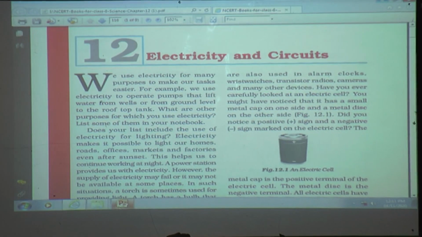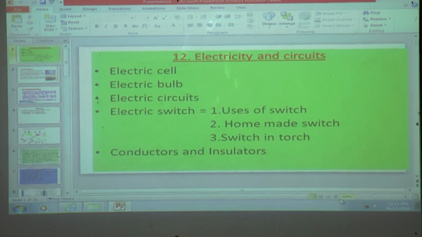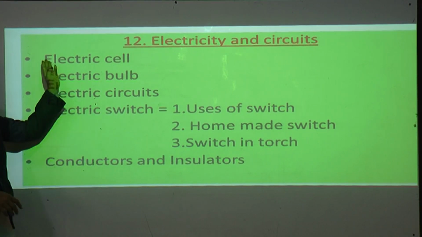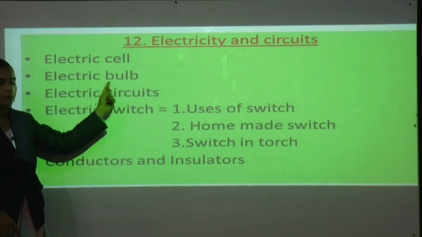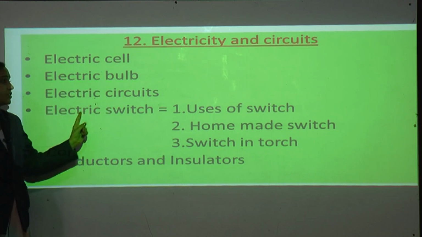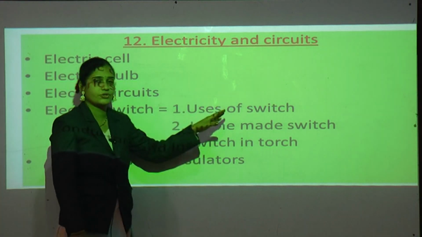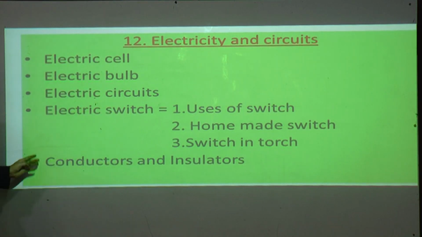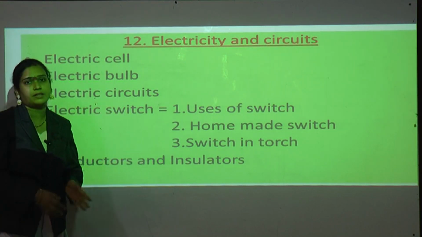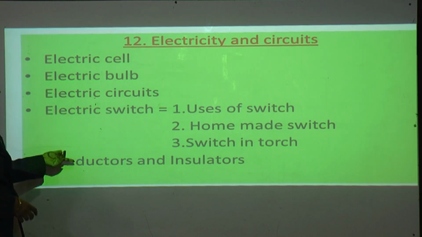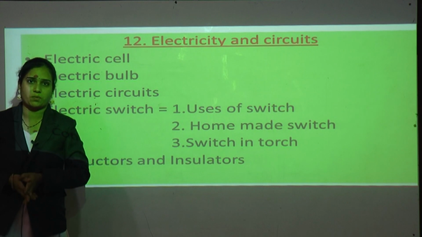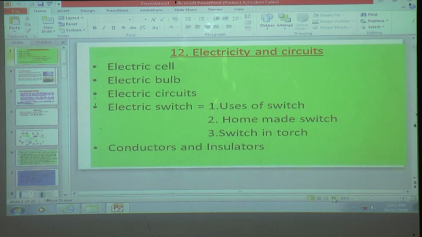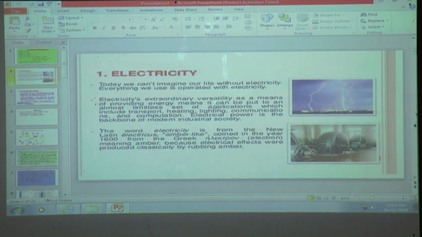So in this lesson we are going to learn about what is electricity, electric cell, electric bulb, electric circuits, electric switch, in that also uses of switch, homemade switch, switch in torch, and at last what are conductors and insulators. Okay, so all these points we are going to learn in this topic. Now first of all we'll see what is electricity, and what are the uses of electricity.